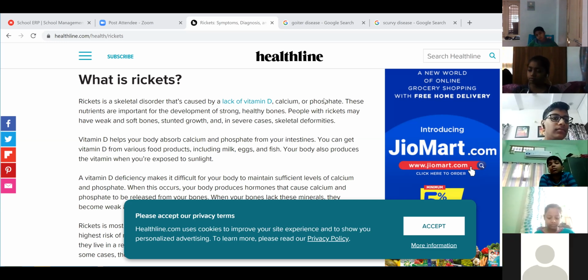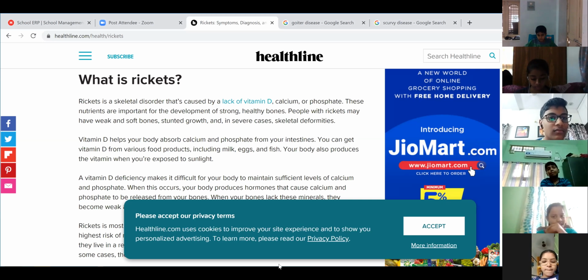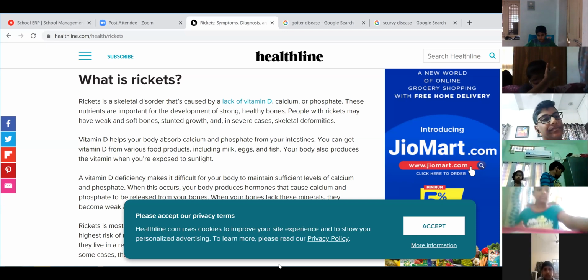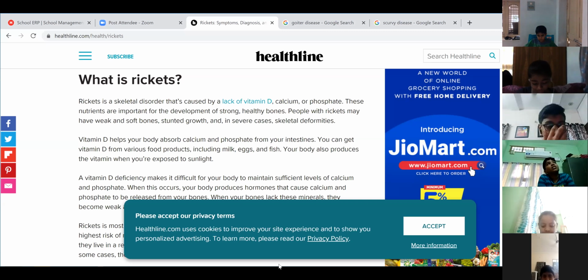So now we'll see what is this rickets. People usually, if they suffer with rickets, they usually see the symptoms like their leg bones are slightly curved, and they'll show stunted growth, and in severe cases in children, skeletal deformities will be there. Means proper skull will not be formed. I mean, the shape will not be perfect. The skeletal shape will not be perfect.